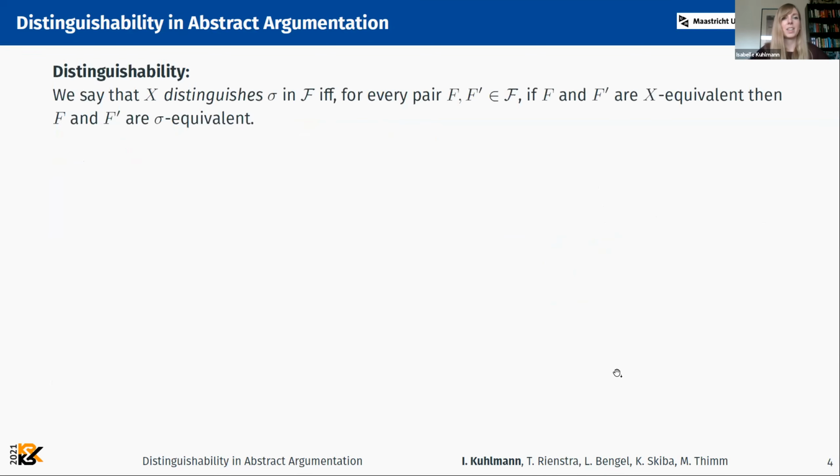All right, so now we can finally define distinguishability. We say that a set of semantics X distinguishes an individual semantics sigma in a given set of argumentation frameworks if for every pair F and F prime in that set, it holds that if F and F prime are X equivalent, it follows that they're also sigma equivalent. So in other words, what follows from this notion of distinguishability is that if we know the X extensions of an argumentation framework, then we basically also know the sigma extensions.